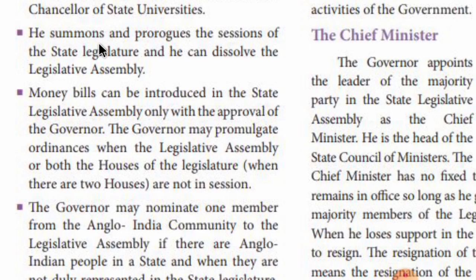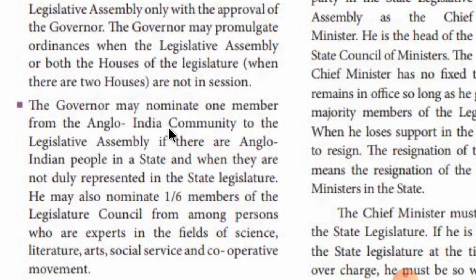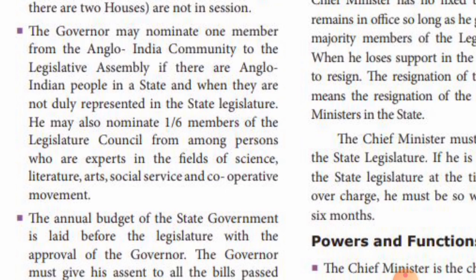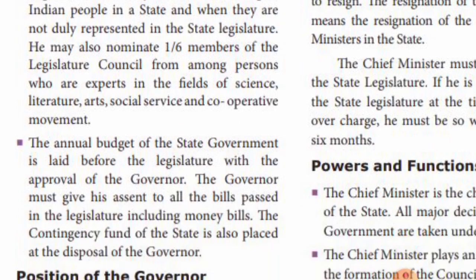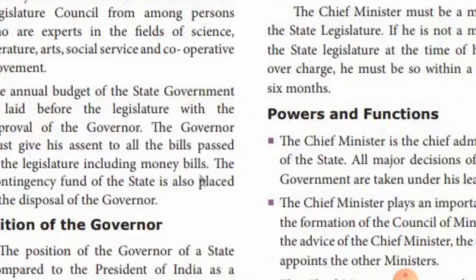prorogues. Summon means call upon a meeting. Prorogue means can postpone the meeting. Then money bills are introduced upon the approval of the governor. Then the governor can nominate one from the Anglo-Indian community and one-sixth from the experts of science, literature, arts, social service, cooperative movement. An annual budget is also laid before the legislature on the approval of the governor. Then we have compared the position of the governor with the position of the president of the state. So the governor's position is compared to that of the president of the state.